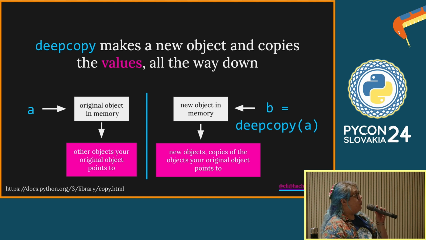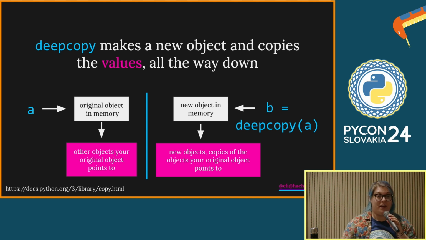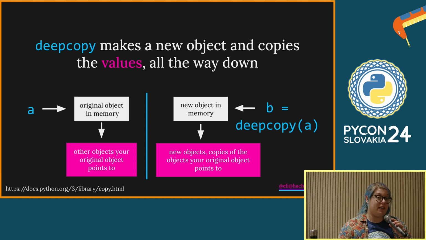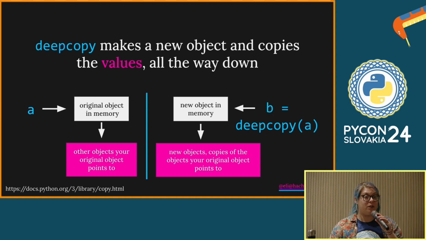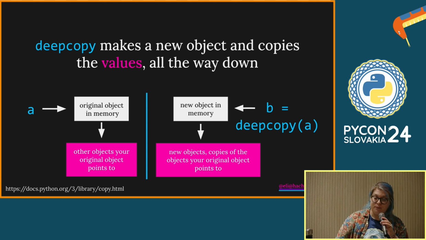So that's the difference between all of these three ways of introducing variables into your namespace. Depending on what you want to do, you might want some level of pointer aliasing, but maybe you're working in a very memory-constrained space and you don't have space to have lots of copies of something floating around. But in general, this is pretty useful because it means you can make an entirely new copy of something and you won't be confused by pointer aliasing.